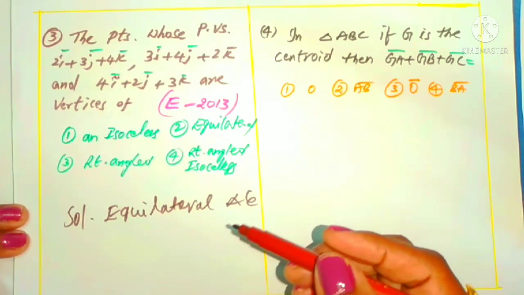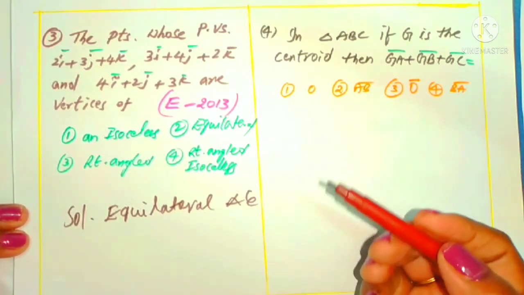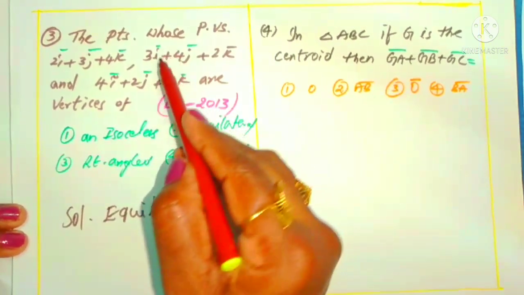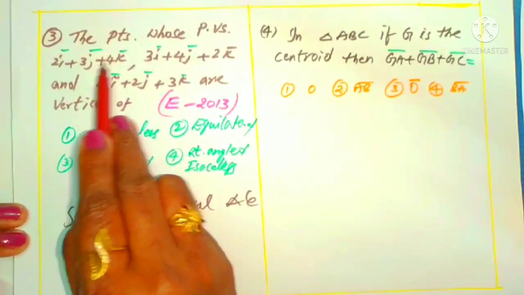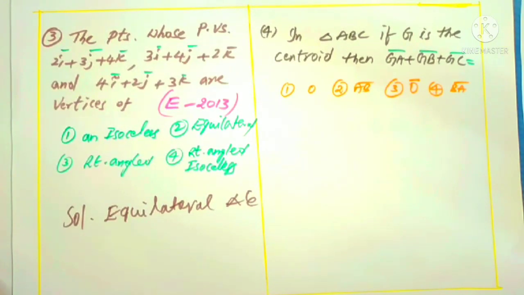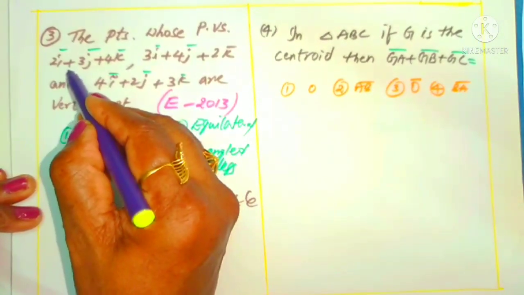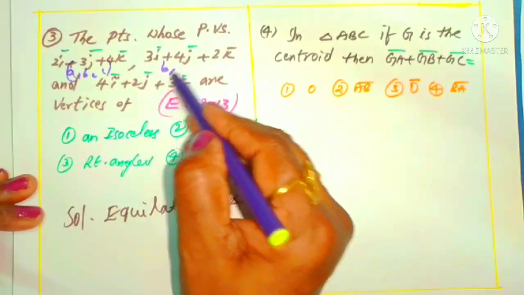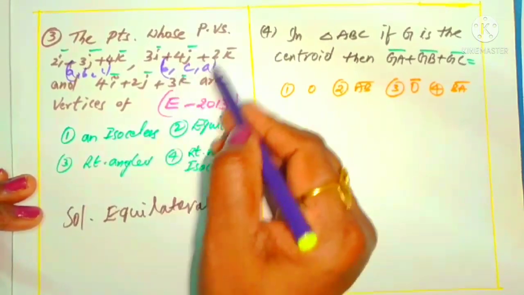How do you know this is an equilateral triangle? It must be an equilateral triangle when the vertices are in the form of 2, 3, 4 like ABC. This is A, just like those in cyclic order. A, B, C. This is BCA. This is CAB.